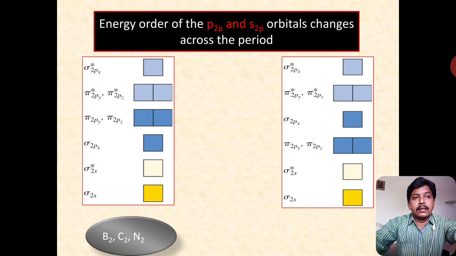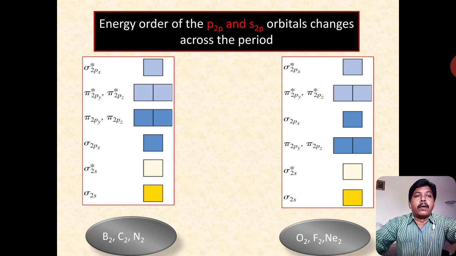And this is the electronic configuration of oxygen and above molecules, that is sigma 2s, sigma star 2s, sigma 2px, pi 2py, pi 2pz, pi star 2py, pi star 2pz, and sigma star 2px. Here on the left hand side nitrogen and lower molecules are given, and on the right hand side oxygen and above molecules are given.